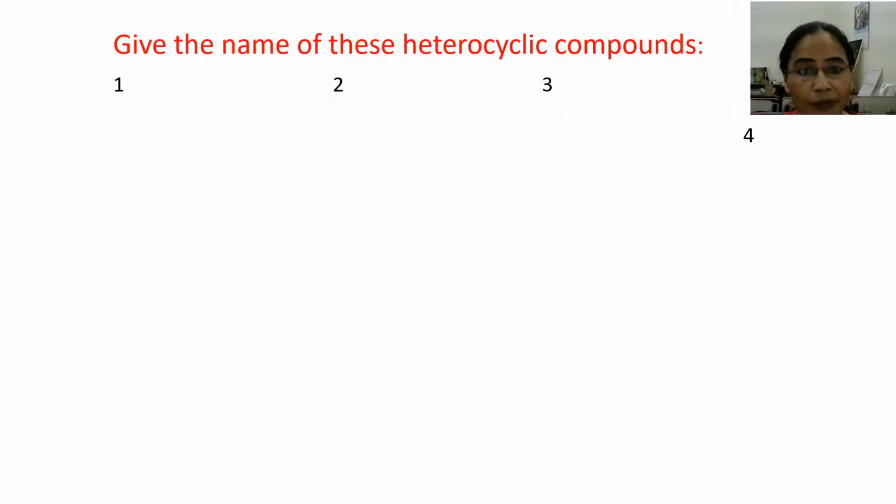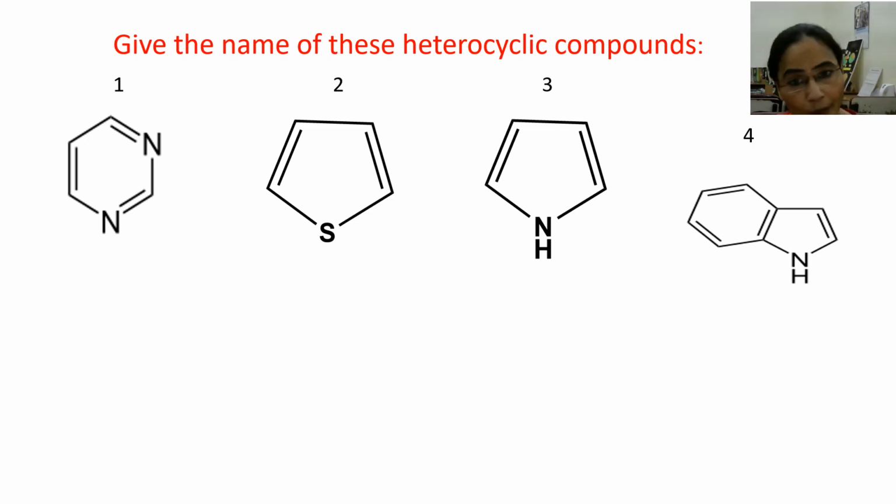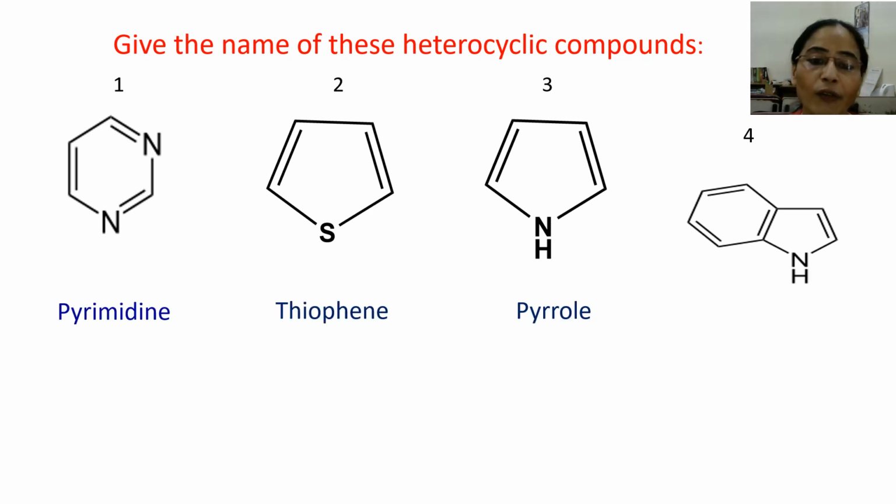And here are some questions. After learning the nomenclature of heterocycles, the trivial nomenclature, you should have an idea of the trivial names of heterocyclic compounds. So here are the structures, and you have to name these compounds. You can pause the video, draw these structures in your copy and write the names. And the names are: first one is pyrimidine, second is thiophene, third is pyrrole, fourth is indole.